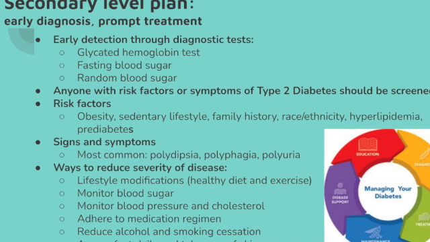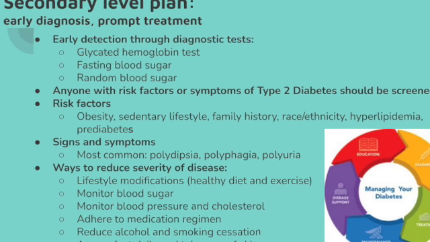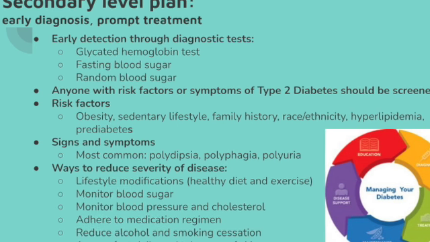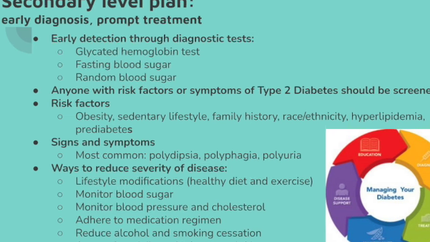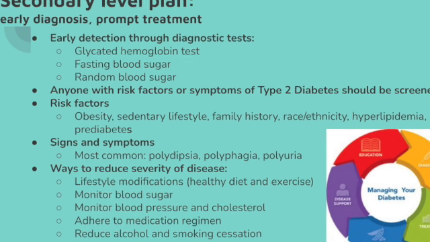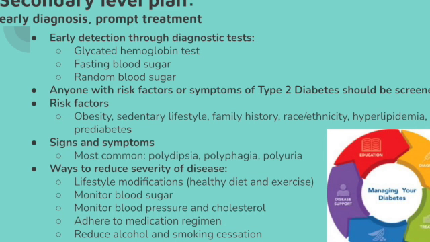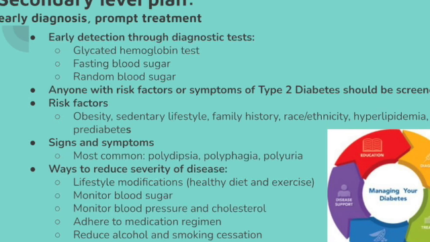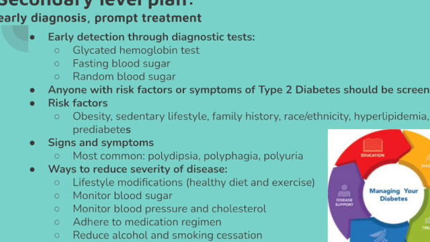Once diagnosed, the next step in the secondary level of the plan is prompt treatment. It is important to educate patients that lifestyle modifications should be made. These modifications include a healthy diet, exercise, daily monitoring of blood sugar, monitoring cholesterol intake and blood pressure, and reducing alcohol intake and smoking cessation.